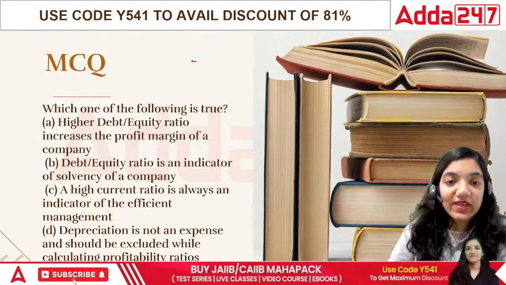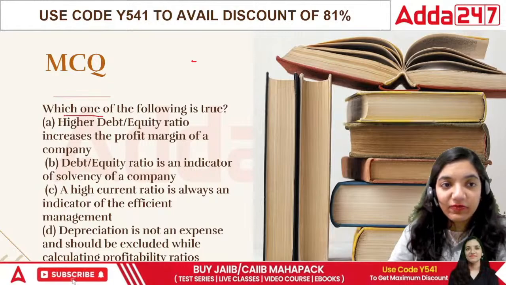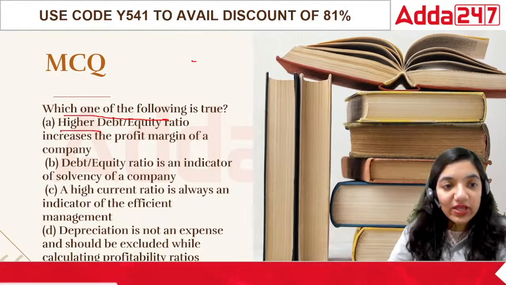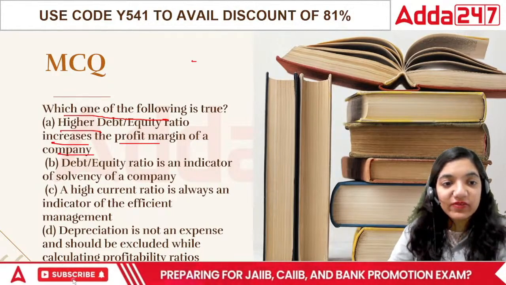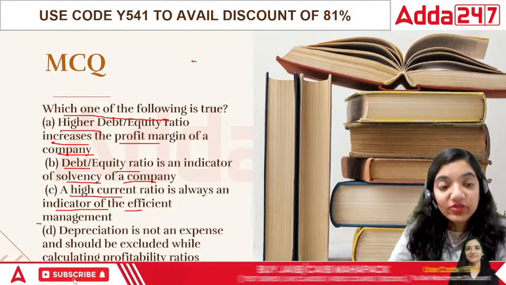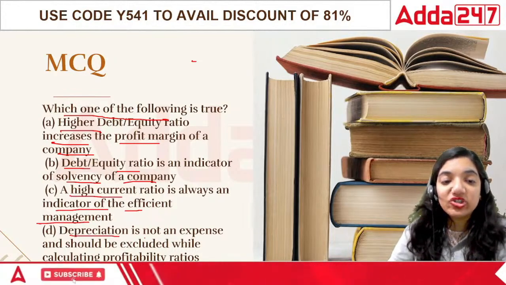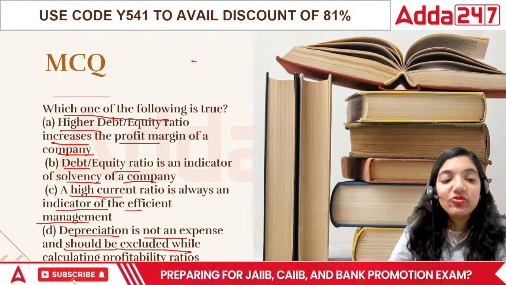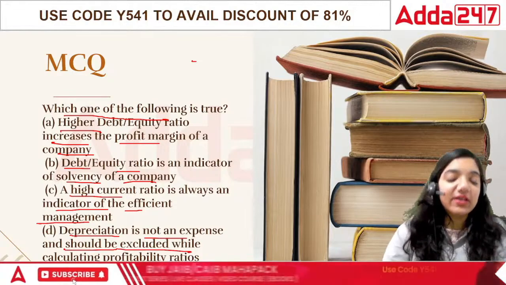Which one of the following is true? Now, which one of the following is true? Higher debt equity ratio increases the profit margin of the company. Debt equity ratio is an indicator of solvency of the company. A high current ratio is always an indicator of efficient management, and depreciation is not an expense and should be excluded while calculating profitability ratios.